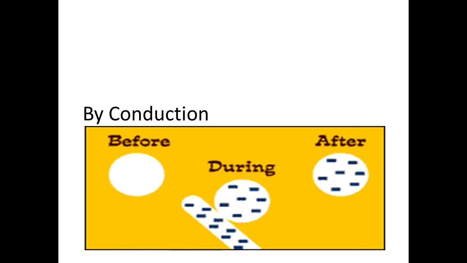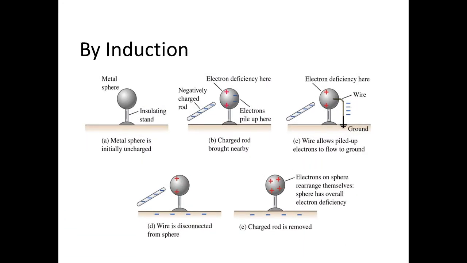And if you now remove the rod that was in contact with this circular plate, you see there that it has already developed a negative charge. Before, we didn't have a charge; it was neutral. During the charging process, some of the charges are transferred, and then after removing the rod, we have a charged circular plate.